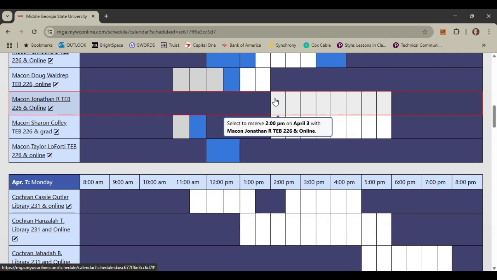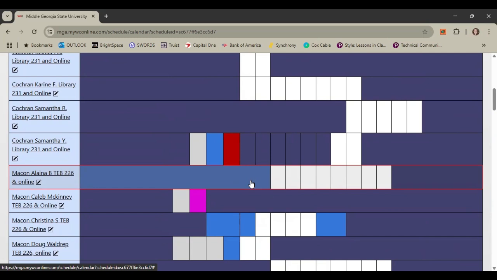So I would suggest making an appointment for a time, scheduling it, putting it in your phone as a reminder, and just going ahead and doing the online appointment. A blue block is an in-person appointment. A red block is an online appointment.